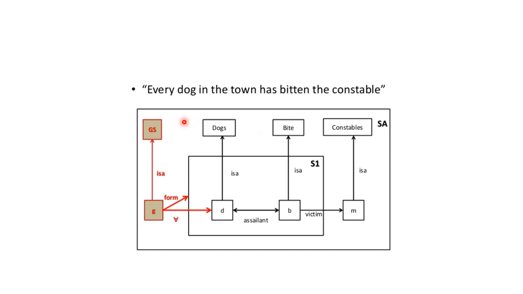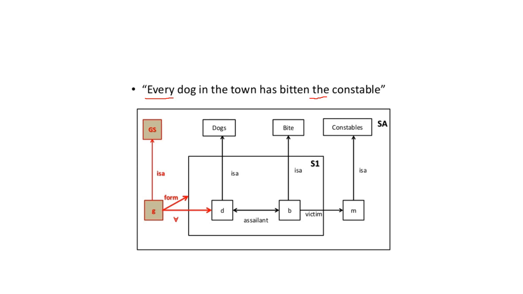Another example is, every dog in the town has bitten the constable. Here we have to understand what the quantifiers are: every and the. Every means universal quantifier. The means existential quantifier.